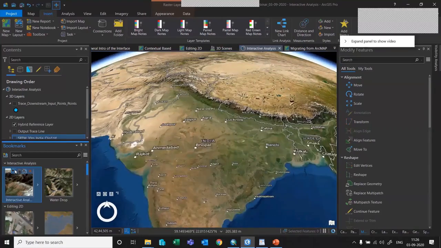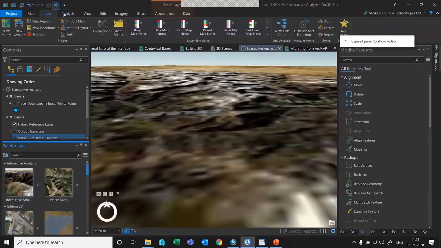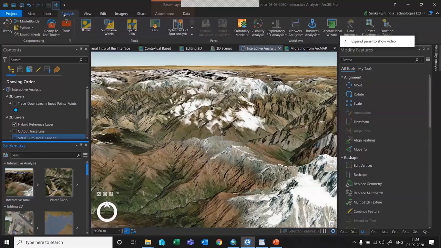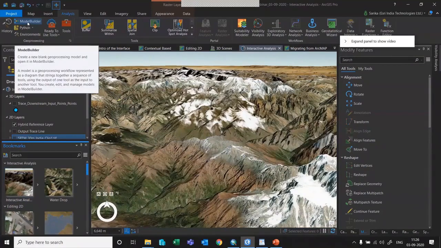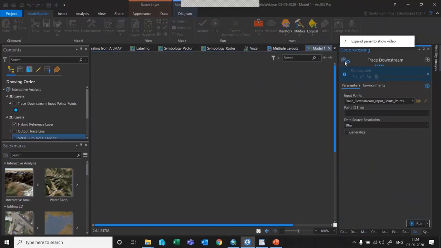And now since I want to perform some analysis, I'll go to the analysis tab where I will find all the tools related to the analysis. So if you see, as we discussed, we have the model builder tool. When you click on the model builder, you will be redirected to the model builder pane where you can start dragging the tools into the interface. So let me show you how to do that.